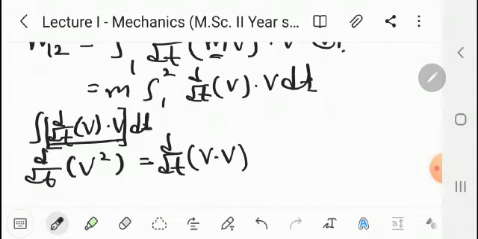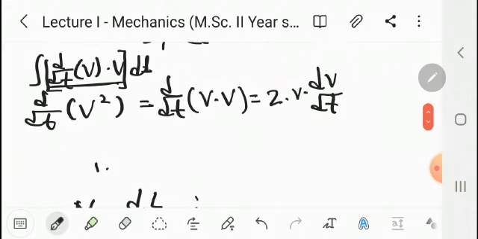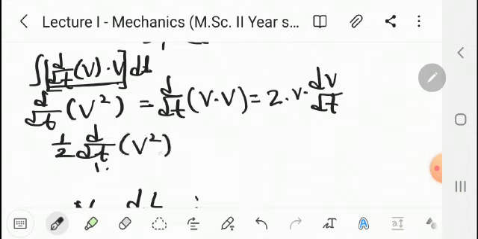Here we can write 2 times v into dv by dt, and therefore 1 upon 2 d by dt of v square is equal to v into dv by dt.